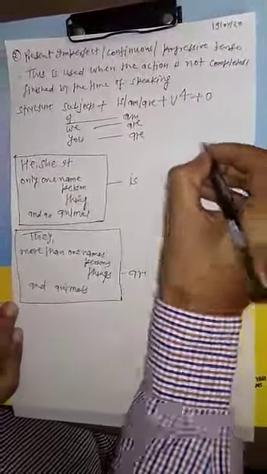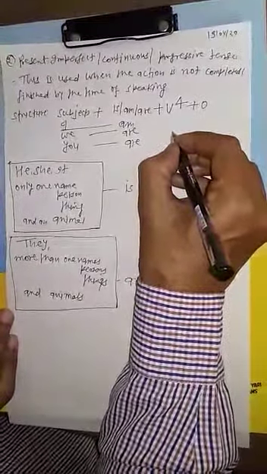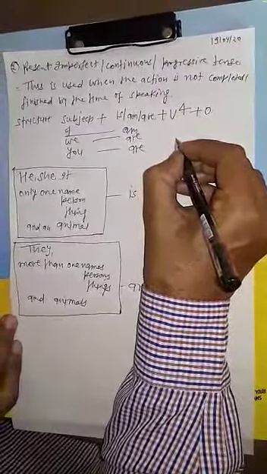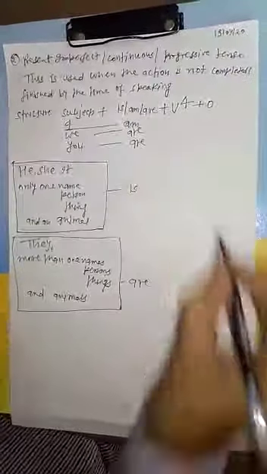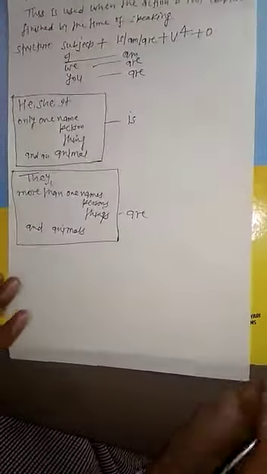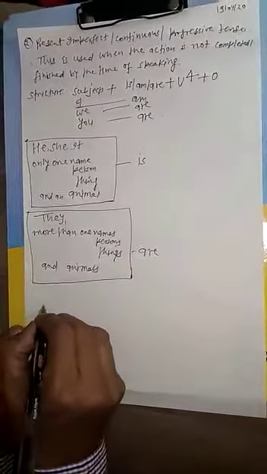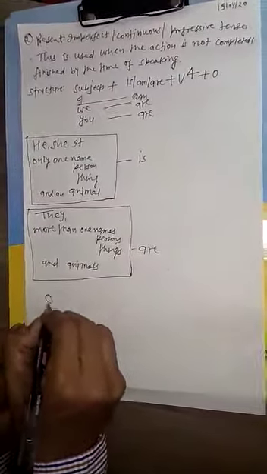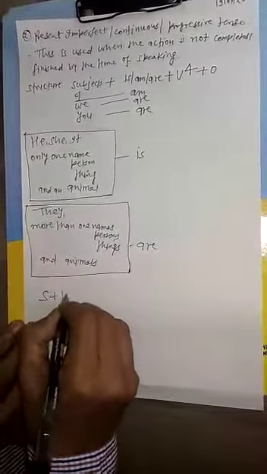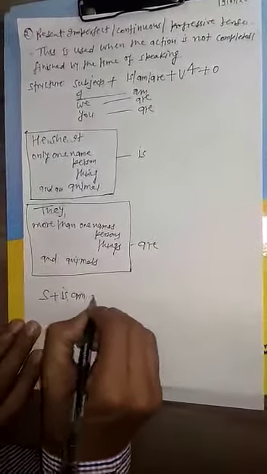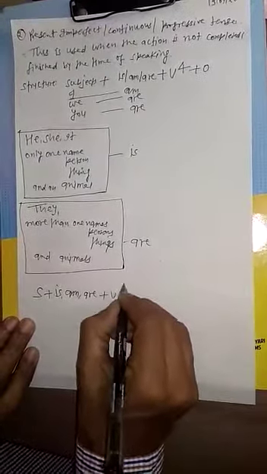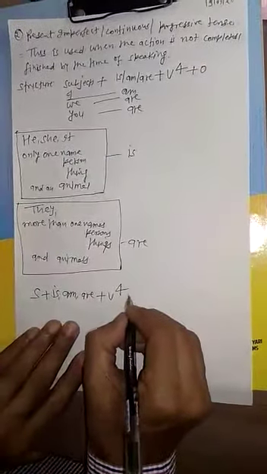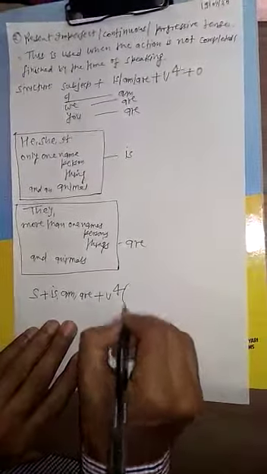After that, all subjects take the fourth form of the verb in the present imperfect tense. So the structure of the affirmative sentence is subject, then is, am, are in the form of helping verb, then the fourth form of the principal verb.